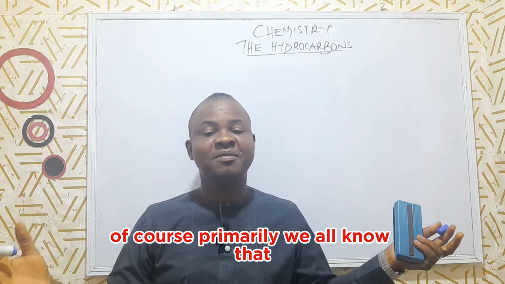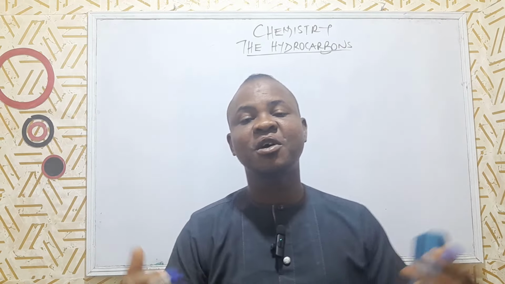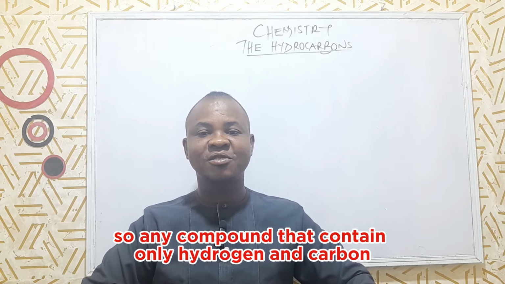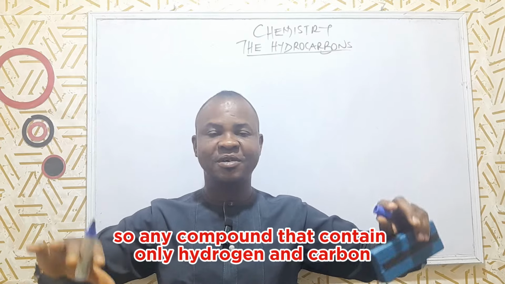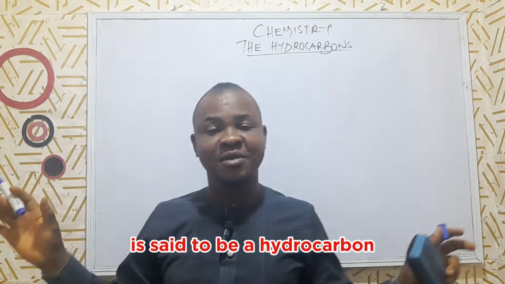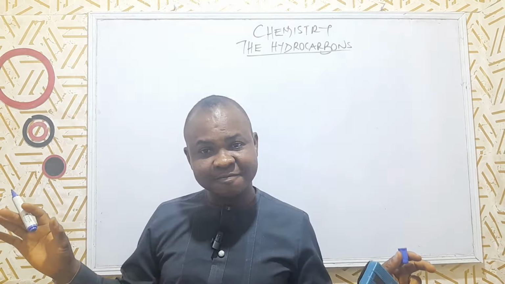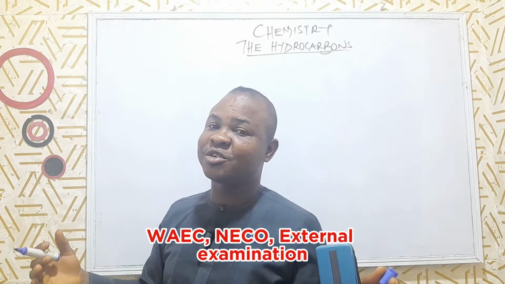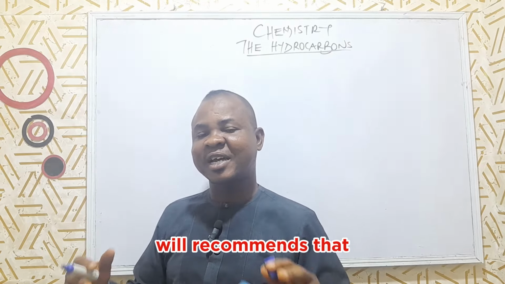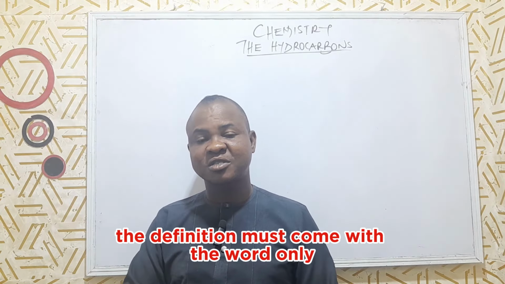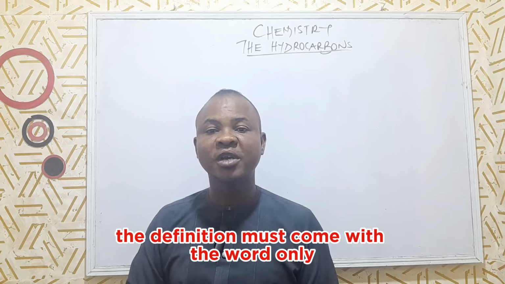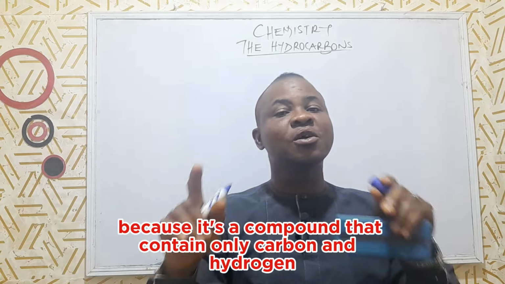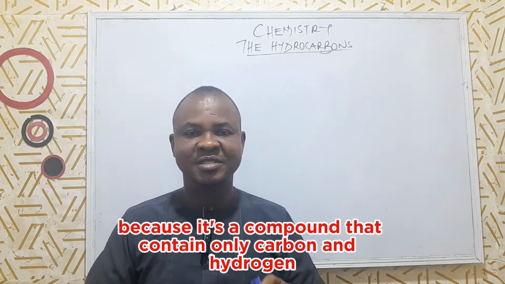Of course, primarily you should know that a compound is a combination of a minimum of two elements. So any compound that contains only hydrogen and carbon is said to be a hydrocarbon. WAEC and NECO external examinations recommend that the definition must come with the word "only", because it's a compound that contains only carbon and hydrogen.